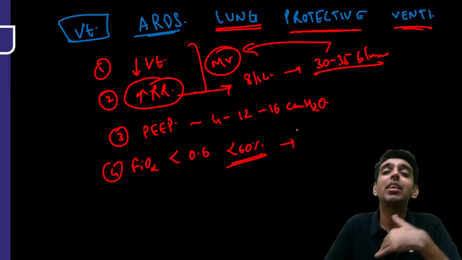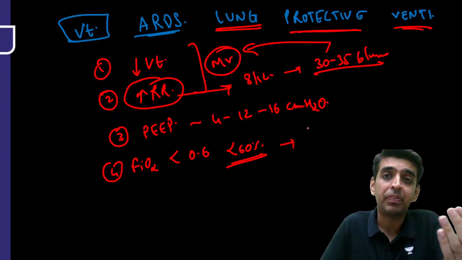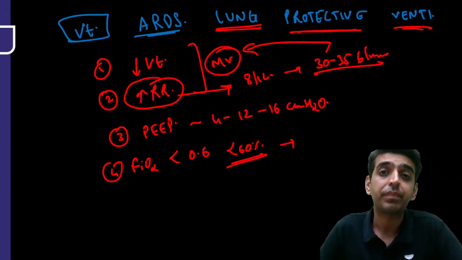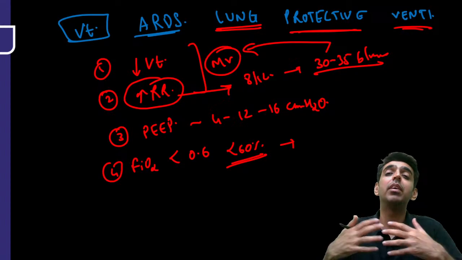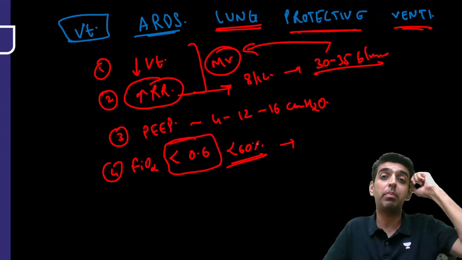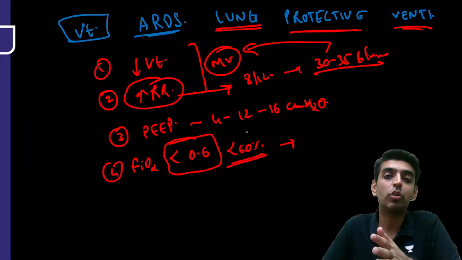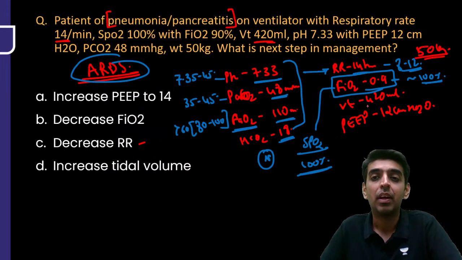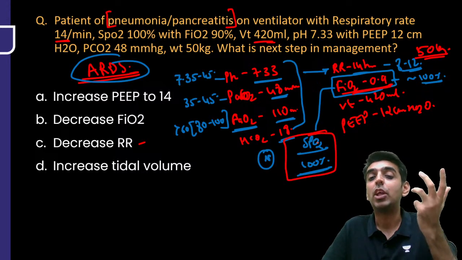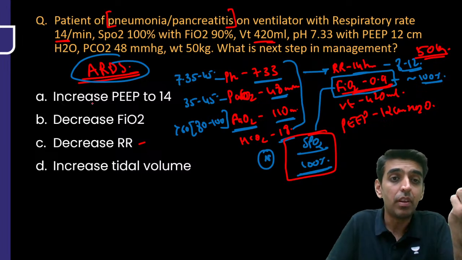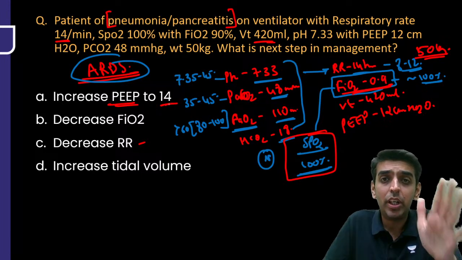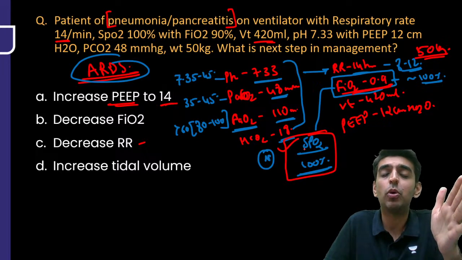Why? Again, this will lead to oxygen radical formation, and this will in turn cause worsening of the ARDS syndrome, right? And it will be hazardous for the patient. So always we try and keep FiO2 less than 0.6 or less than 60%. So what is here? FiO2 is more than 0.9 despite SpO2 being 100%. So can we increase PEEP to 14 here? Yes, we can, but do we need to increase PEEP? No, because already SpO2 is 100%.